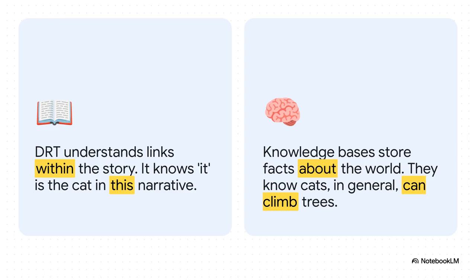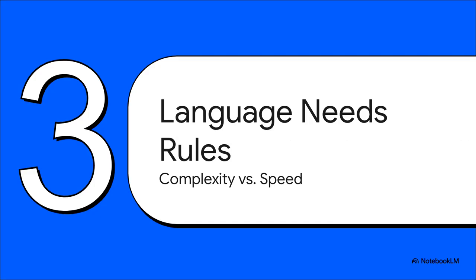That's a totally different job from a general knowledge base, which stores facts about the world, like cats in general can climb trees. A smart AI actually needs both of these tools to really make sense of our language. But just having a memory box isn't quite enough. For an AI to understand language quickly in real time, it also needs to follow some very strict rules. Otherwise, the whole process would just be too slow and chaotic.